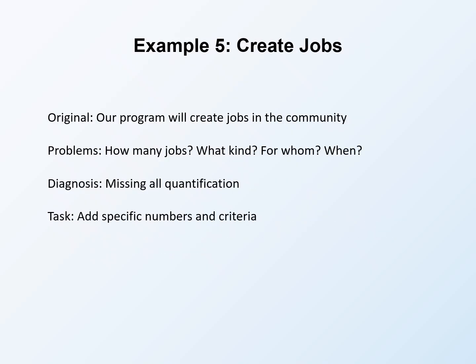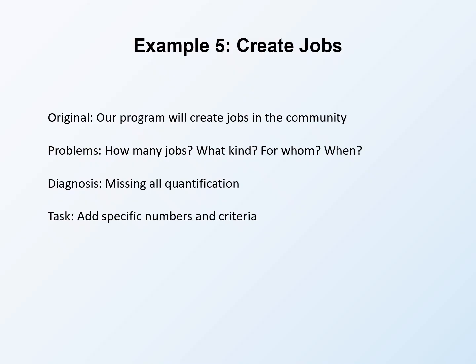Our fifth example is our program will create jobs in the community. This sounds good but commits to nothing specific. The problems include missing quantity. How many jobs? 1, 100, 1,000. Create is vague without numbers. What kind of jobs is unspecified? Any jobs? Living wage jobs? Full-time jobs? Jobs in specific sectors? Quality matters. For whom is unclear.